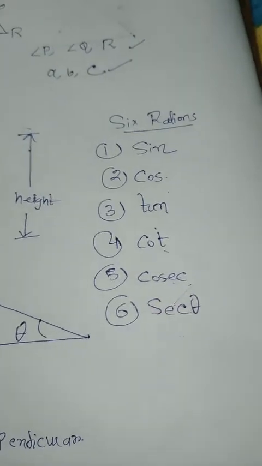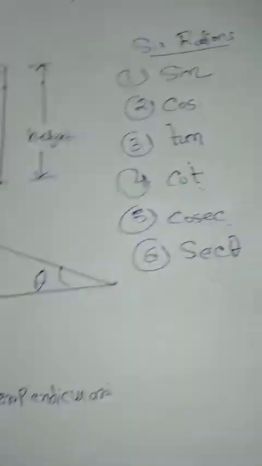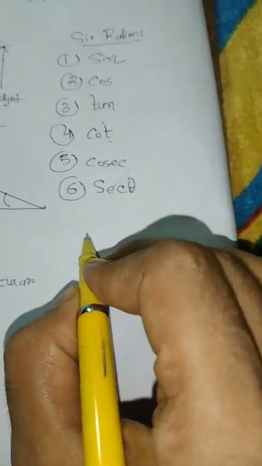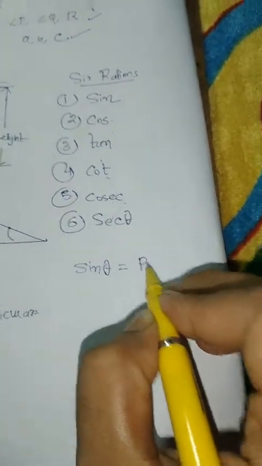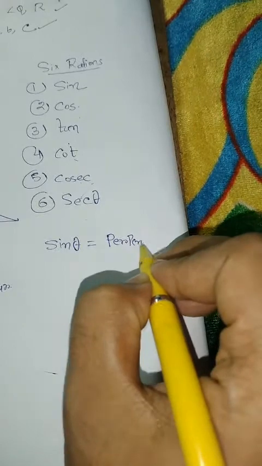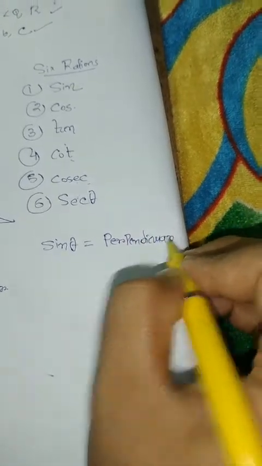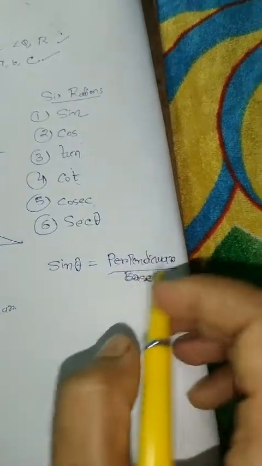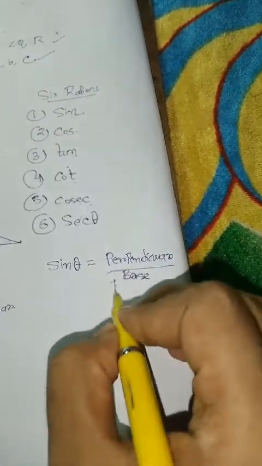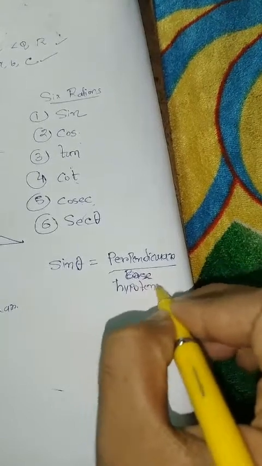And with respect to the angle theta, we say that sine theta is equal to perpendicular by hypotenuse. This is with respect to theta here.